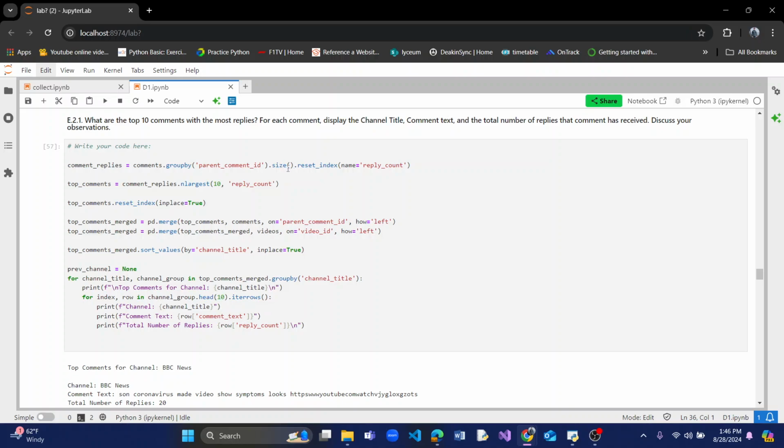The size shows the number of replies we have on the main comment.